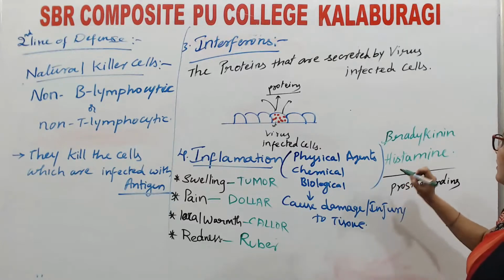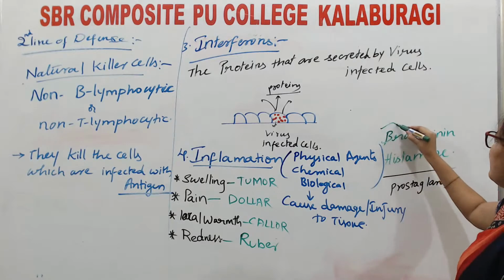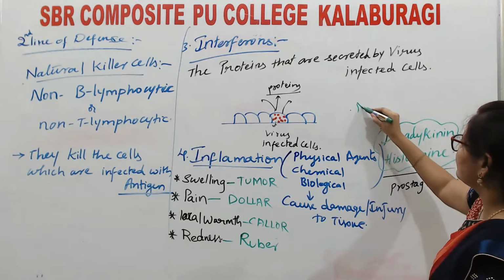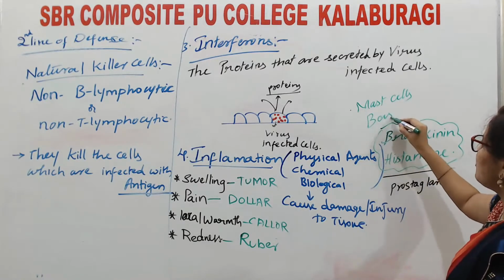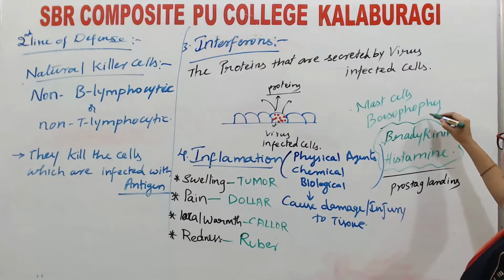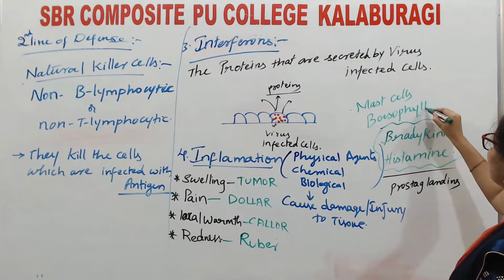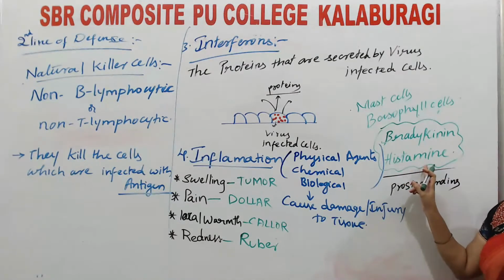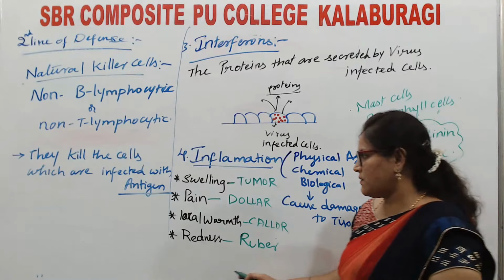See here, bradykinin and histamine. These are secreted by which cells? Mast cells and even basophil cells. These chemicals are responsible for these inflammatory reactions.